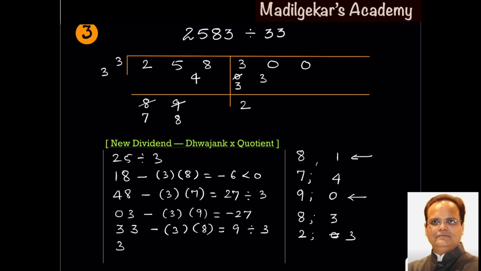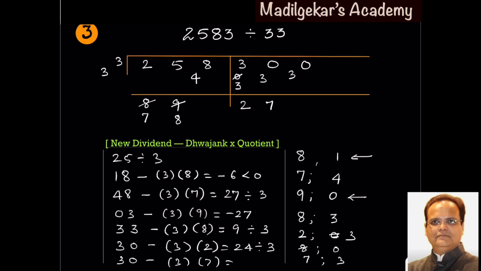New dividend is 30 minus Dvajank into quotient, that is 24. Again, this is completely divided by 3, so gives quotient 8 and remainder 0. But again in the next step it will give a negative sign. Take quotient as 7, remainder will be 3. So 7 and 3. 30 minus 3 into 7, that is 9.